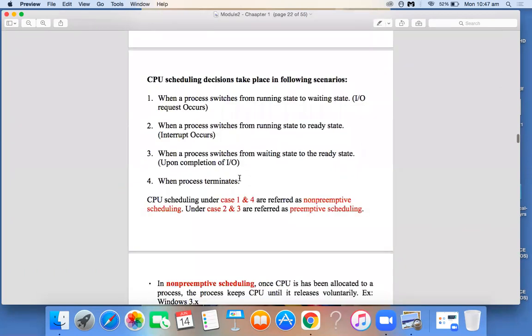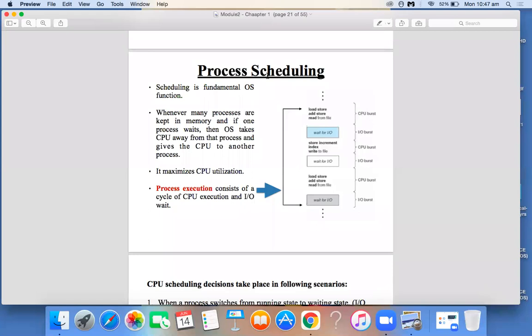Let's move to this one first. Process scheduling. So process scheduling means what? Allocating the time for the programs to execute by the CPU. At what time the CPU will take up the programs for execution, that is called scheduling.